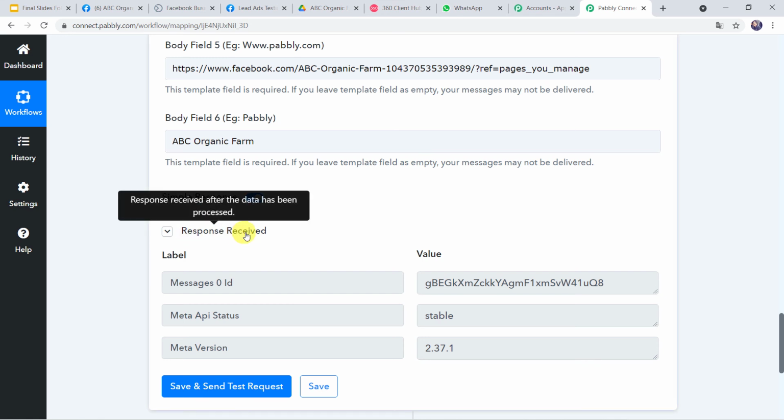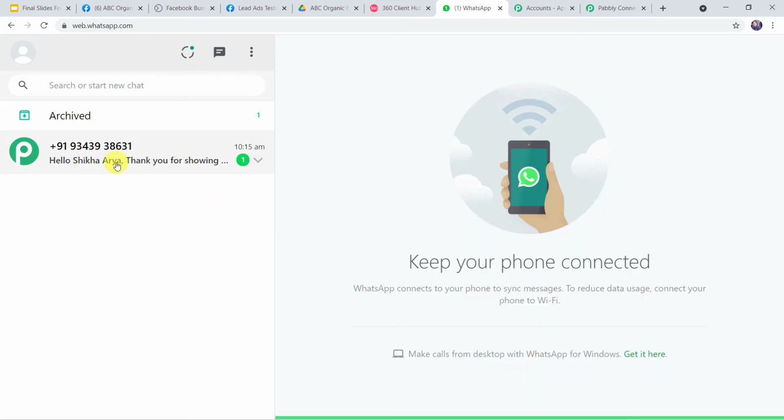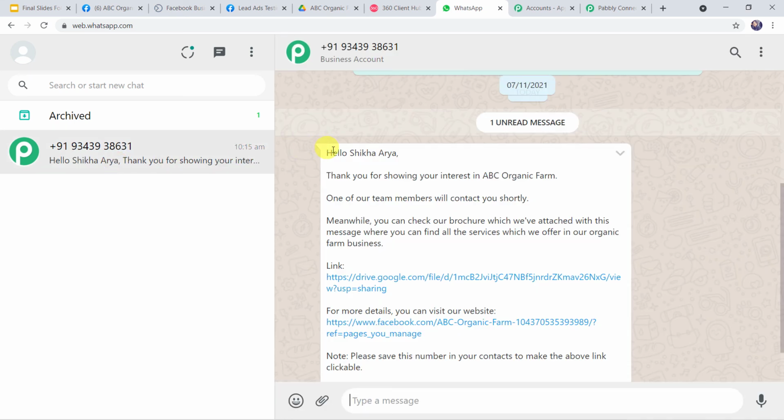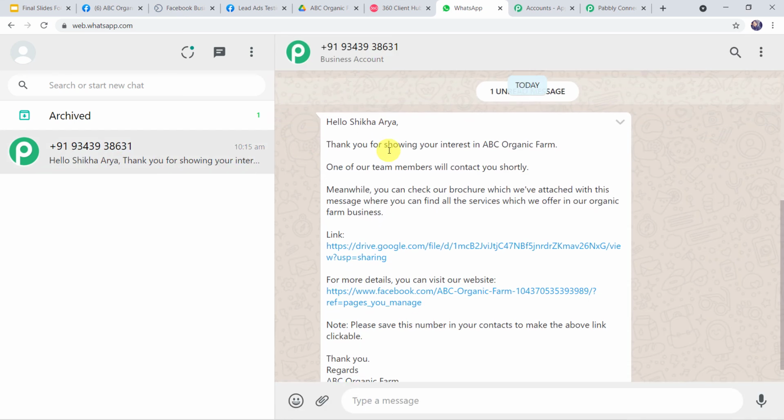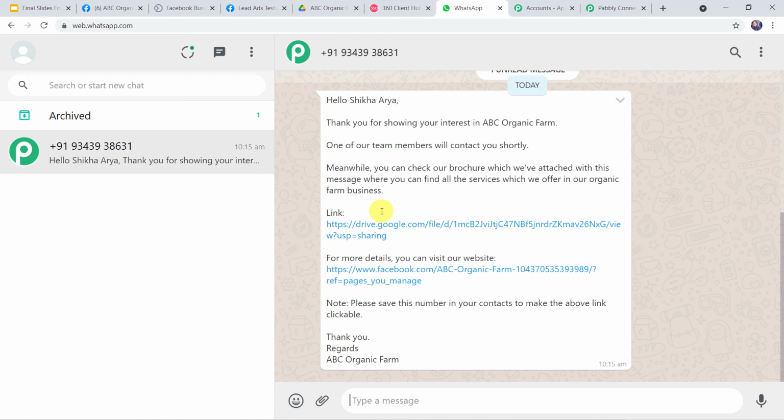And here we can see the responses received. So let us go to WhatsApp and check whether the customer has received any message or not. And here I can find a new message. Hello Shikha Arya, thank you for showing your interest in ABC Organic Farm. One of our team members will contact you shortly. Meanwhile, you can check our brochure which we have attached with this message. We can find all the services which we offer in our organic farm business. So the same message which we have created in the template is displayed over here.